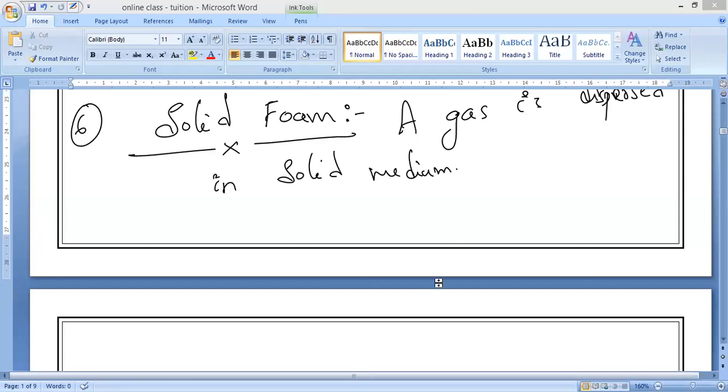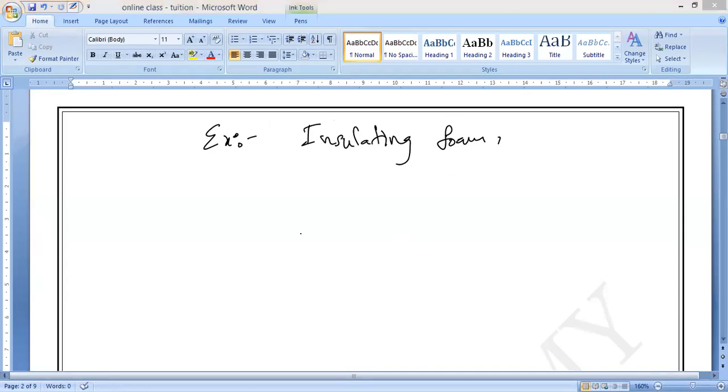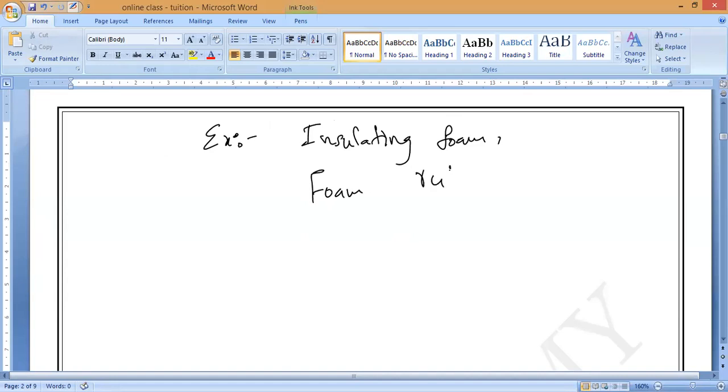Insulating foam. What are the examples? Sir, what is foam rubber, sir? I will show you. Wait. Insulating foam. Next, foam rubber. This is also like a sponge. Foam rubber.